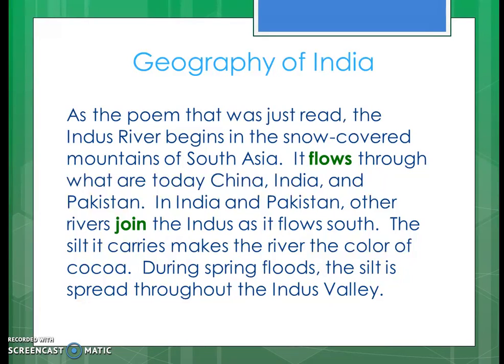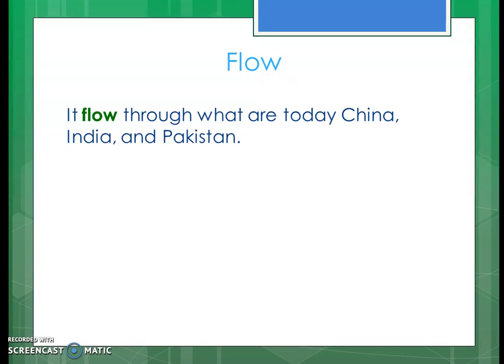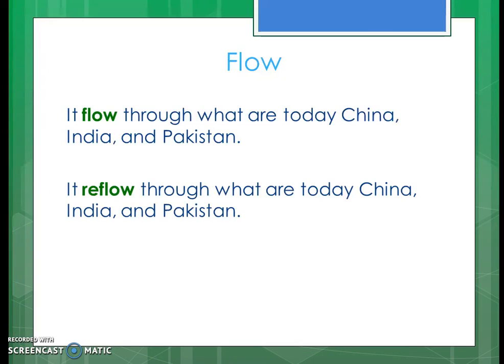Now, if you notice, I have two words bolded. I want to work with these two words to see if we change the word, if it changes what the sentence means. So we're going to start off with flow. It flow through what are today China, India, and Pakistan. It reflow through what are today China, India, and Pakistan. So when we put re, it means it's done it before. So it's doing it again. So apparently there was a time, if we put in re, it reflow through what are today China, India, and Pakistan. So this is pretty much saying it probably stopped and now it's doing it again, which isn't what the author that wrote this is trying to state.